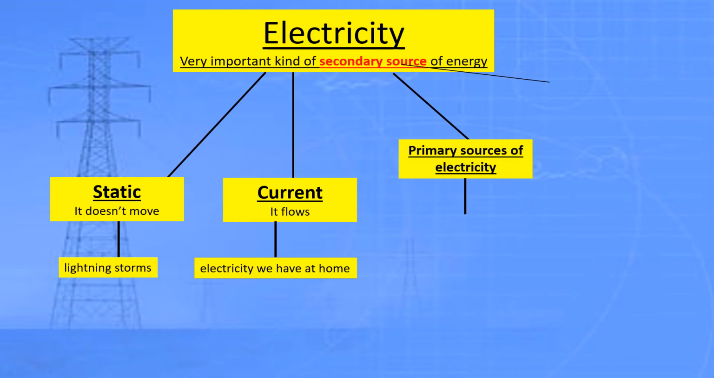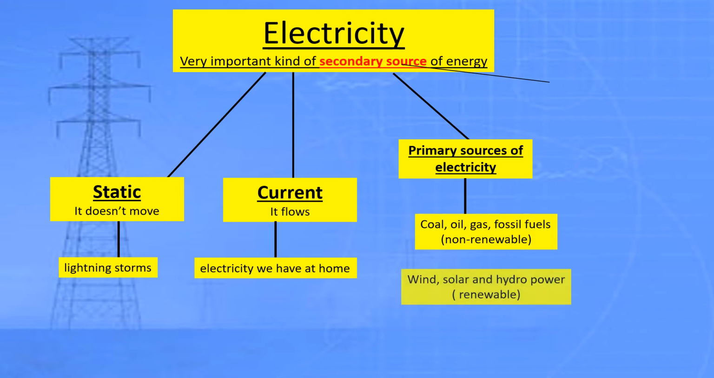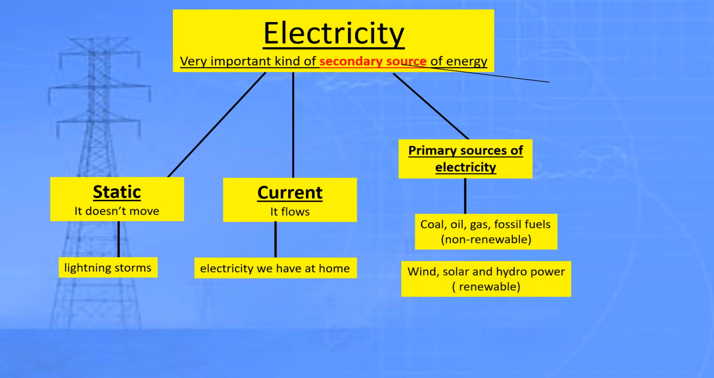And the primary sources of electricity are coal, oil, gas, fossil fuels. All these are non-renewable resources. Non-renewable resources means once they are used, they will not be replenished again for a longer period of time. And wind, solar, and hydropower are renewable resources of energy. Renewable resources of energy means that we can use them again and again, and they are environment friendly also.